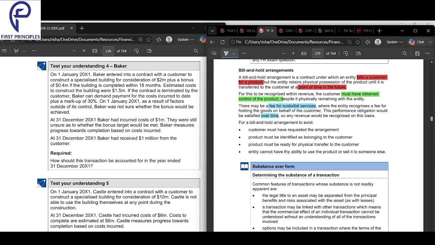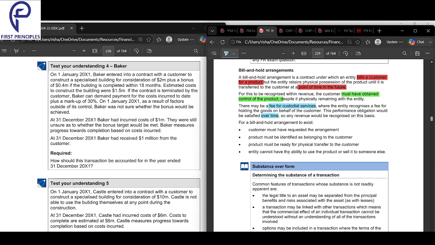So whenever you buy a car, the car is at a point in time, but the service you get with it, that is over a period of time. So what you do is there is a car and then there is a service. The car is at a point in time, the service is over a period of time. The performance obligation would be satisfied over time. So any revenue would be recognized on this basis.